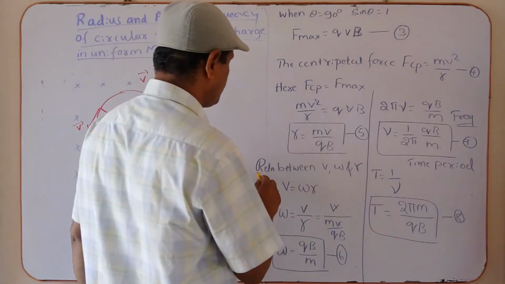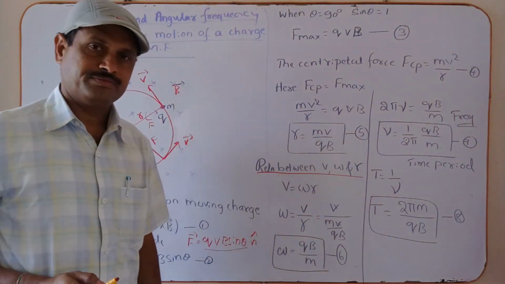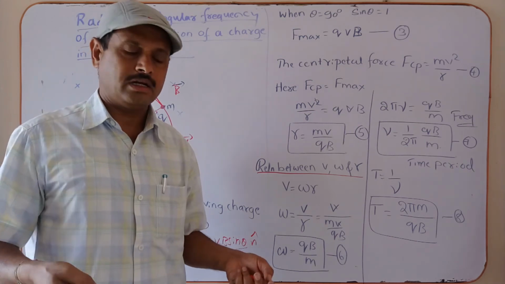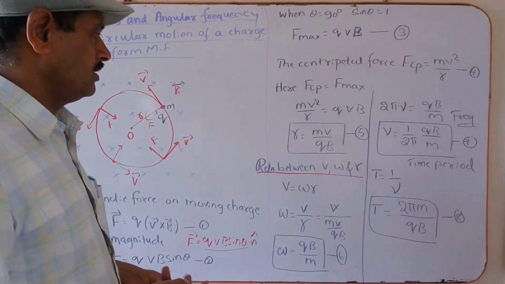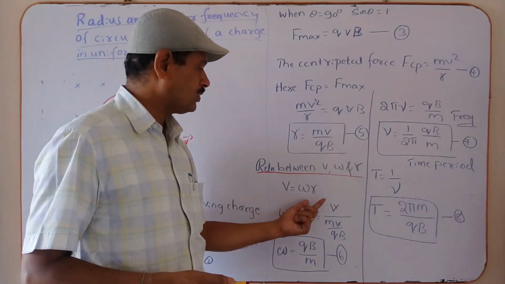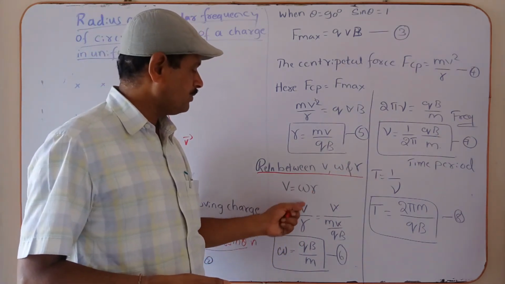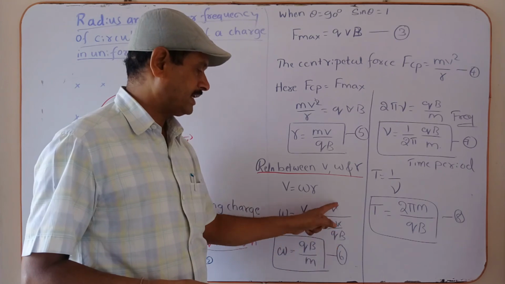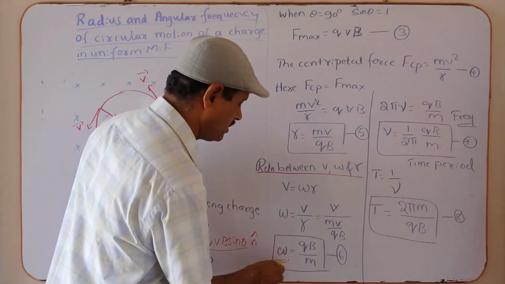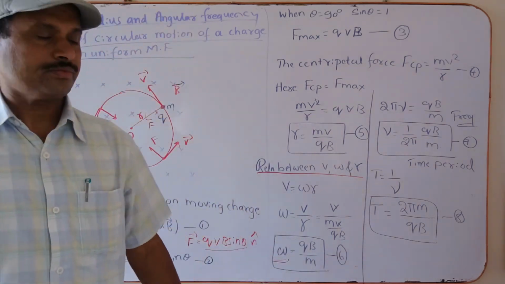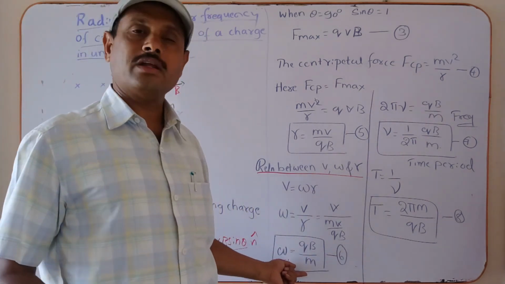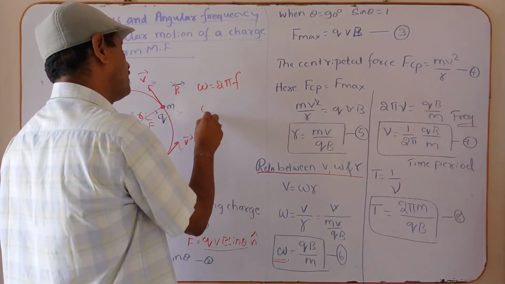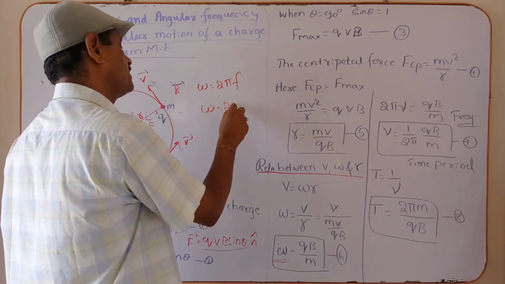You know the relation between v, omega and r from the previous year in circular motion, in the system of particles and rotational motion. The relation is v = omega r. Now omega is equal to v/r. Substituting r = mv/qB, v gets cancelled. What is the expression for the angular frequency or angular velocity? Omega = qB/m. What is the angular frequency? Omega is equal to 2πf, or it can also be represented by 2πν.